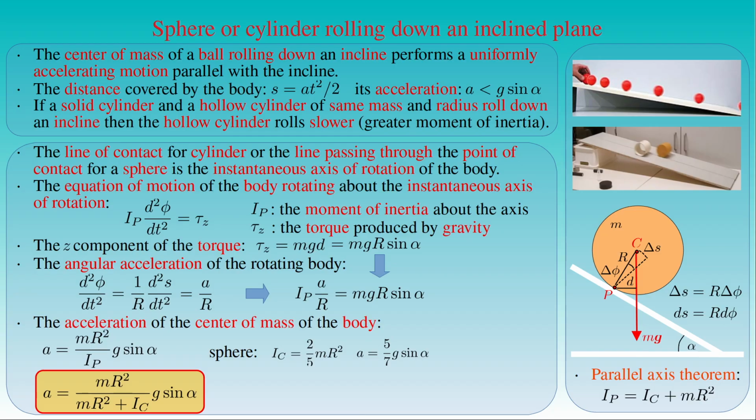Similarly, since the moment of inertia I_c of a homogeneous cylinder is equal to 1/2 times its mass m times the square of its radius r, its acceleration on the incline is given by 2/3 times the gravitational acceleration g times sine alpha.